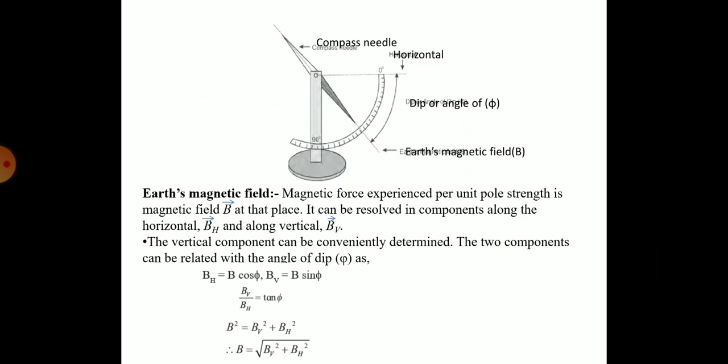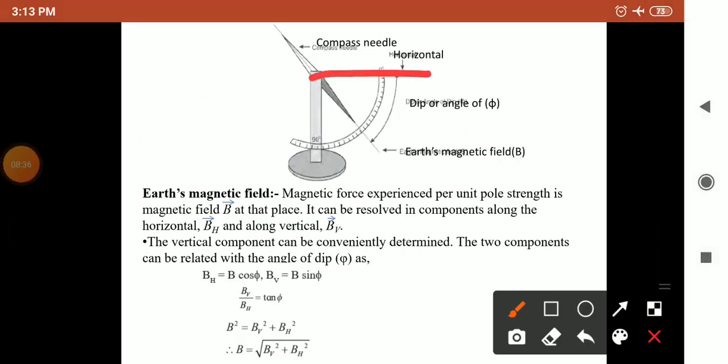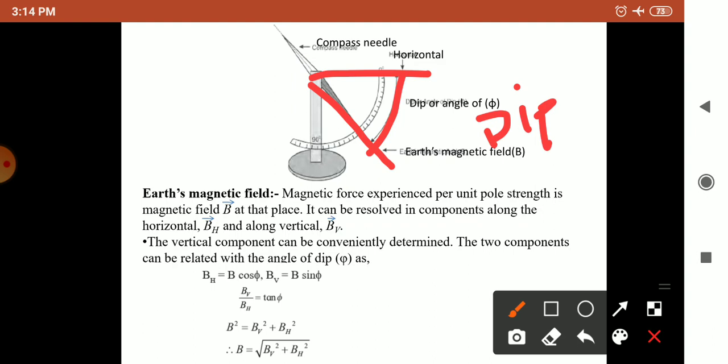Now just look at this diagram. They have given a compass needle, which will give the horizontal direction, and this will be the Earth's magnetic field, and this inclined angle, the angle of dip or magnetic inclination, is phi. From this we get the equation for the Earth's magnetic field.